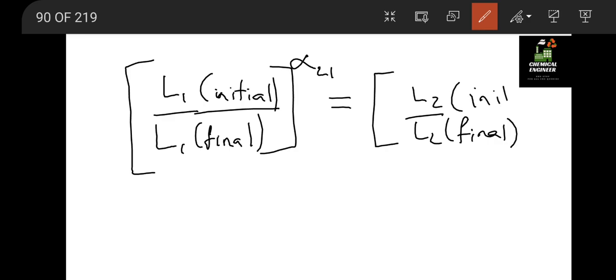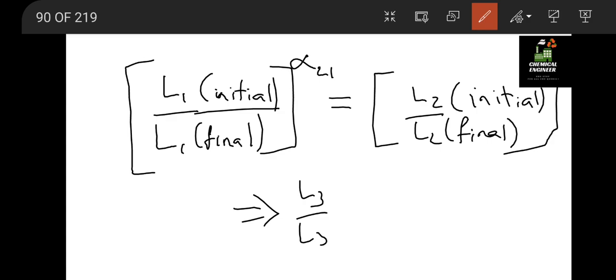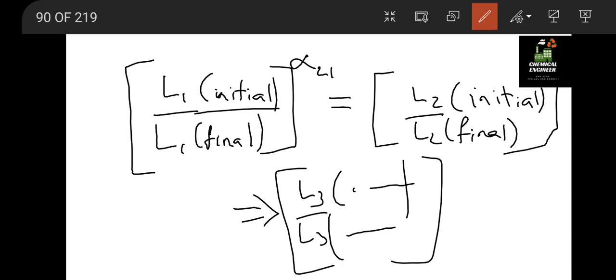Okay, so this formula must be clear in your mind. For multiple components, for the third component we have L3 initial by L3 final, and suppose we are finding for alpha 32, this is equal to L2 initial by L2 final. Okay, so remember this formula as well.